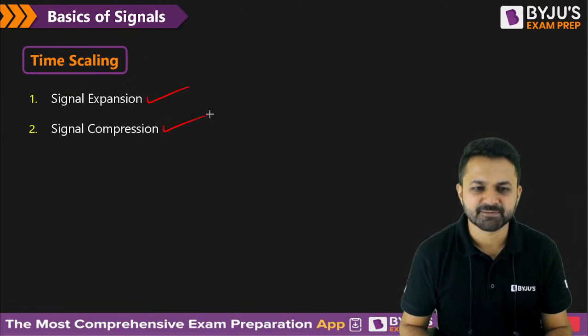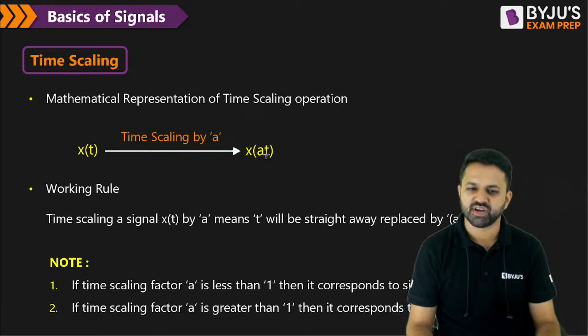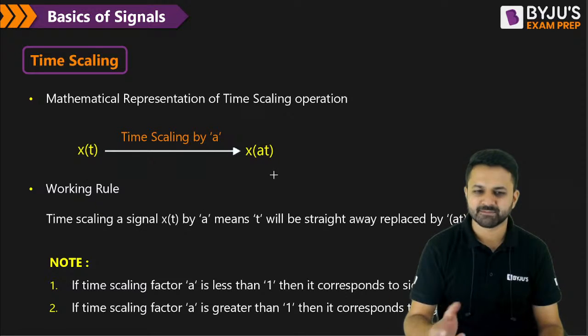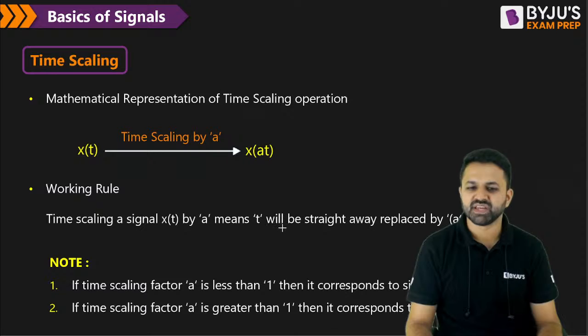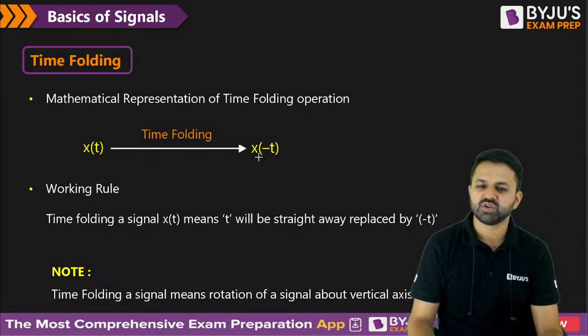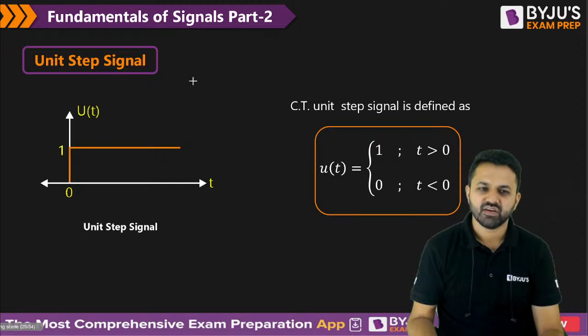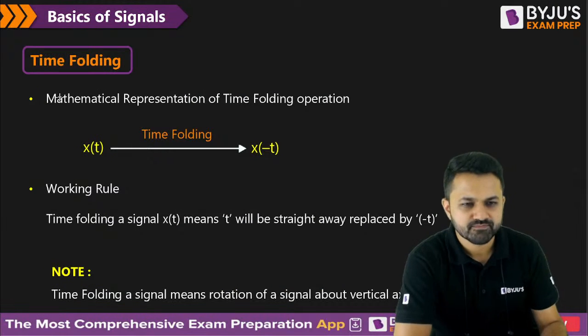So now the signal expansion and the signal compression. The mathematical representation of the time scaling is x of at. If you want to draw x of at, then take the coefficient of t and divide the whole axis by factor a. Or you can simply replace the t by at. And for time folding, you just take the value of a as minus 1.